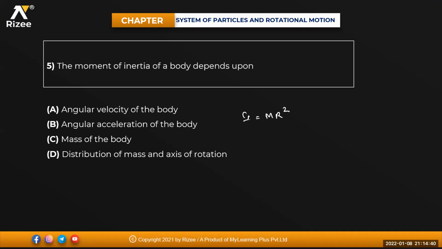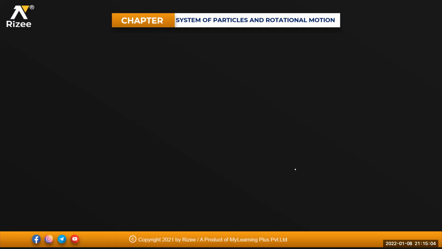No, Karun, you have done it wrong. Yes, it also depends upon the distribution of mass and axis of rotation. Not only on the mass, how you distribute the mass is also important there. So it is the distribution of the mass and the axis of rotation. Fourth option will be the answer.